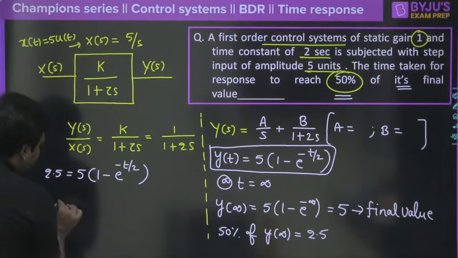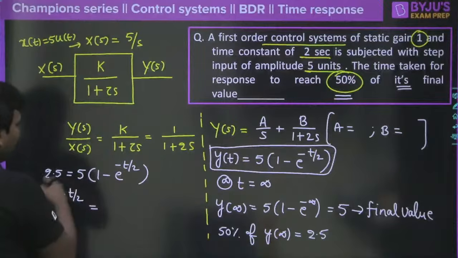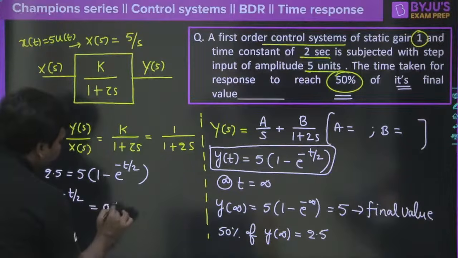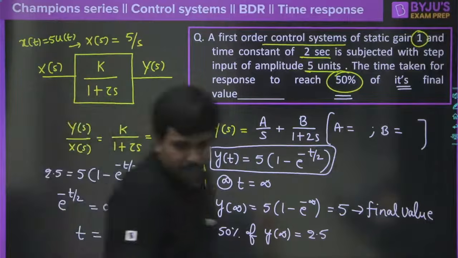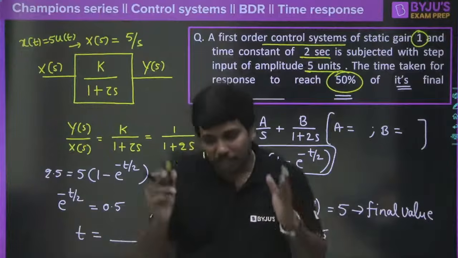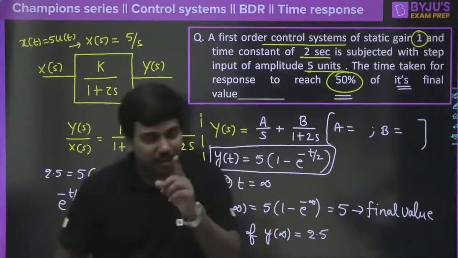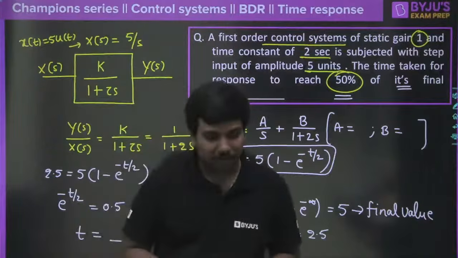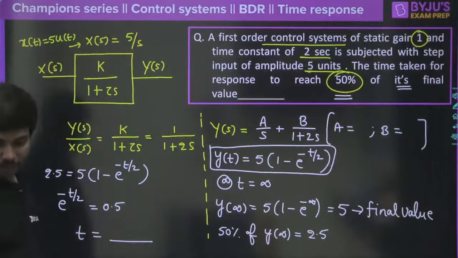So I can say e power minus t by 2 is equal to 1 minus 1 by 2, that is nothing but 0.5. Can anybody calculate this fast and tell me what is the value of t here? Rohit and Karan Gupta, any one of you, please tell me the value of t here. I am waiting for your answer. Today I don't have calculators, so you must actually give the answer here. Please do it fast and tell me the value of t.